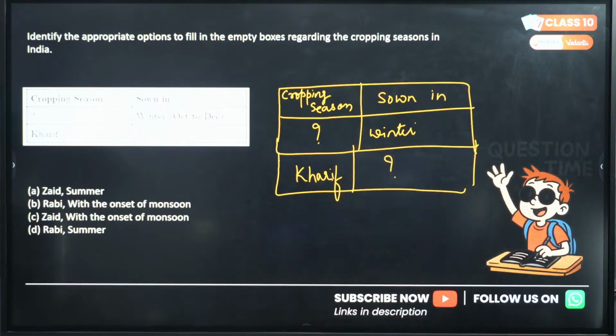Quickly tell me. Cropping season, winter: which cropping season is it, when are crops grown, and if the cropping season is Kharif, when is the crop grown? Komal's answer has come, B. Okay, Komal, I'll check. Others, what are you waiting for?